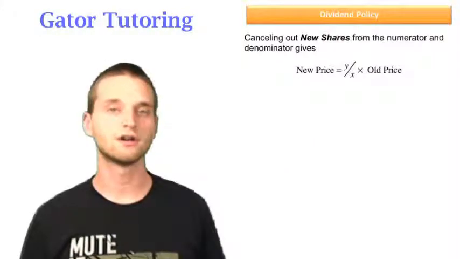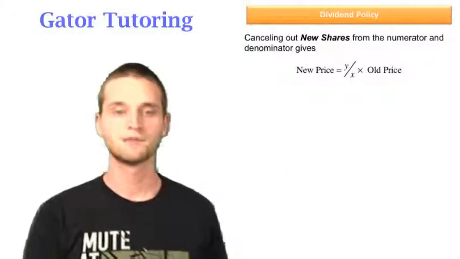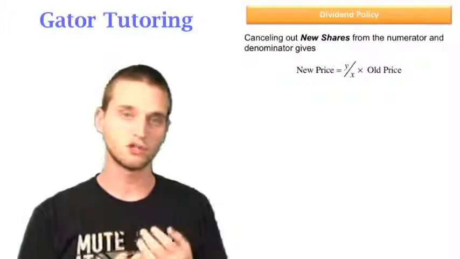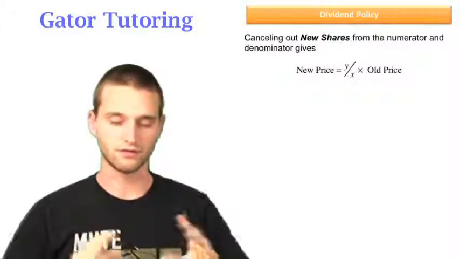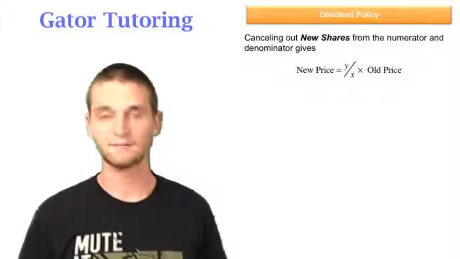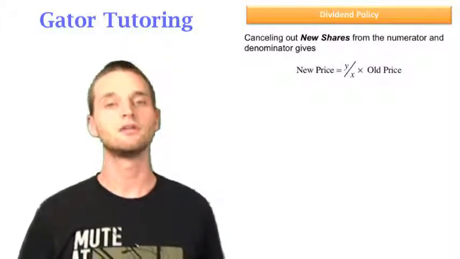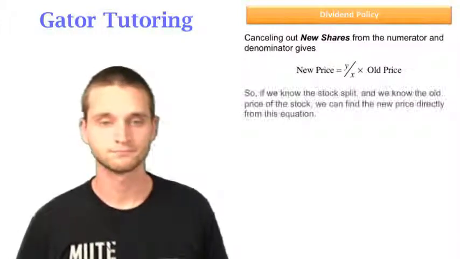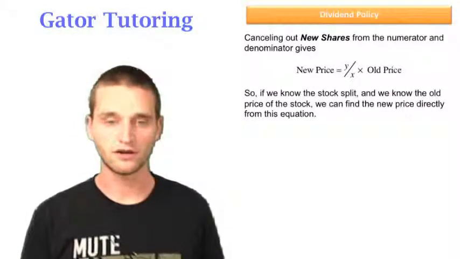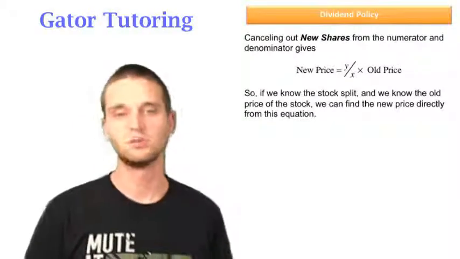So all we need to know is the old price and the actual ratio that the stock split is being split at, that the total amount of all shares are being split at. If we know both those things, we can find what price the share will be after the stock split. So if we know the stock split, again, and we know the old price, we can find the new price directly.